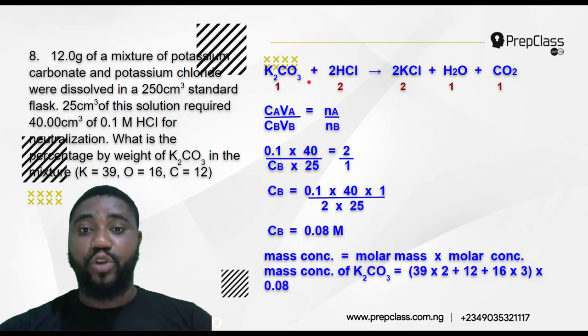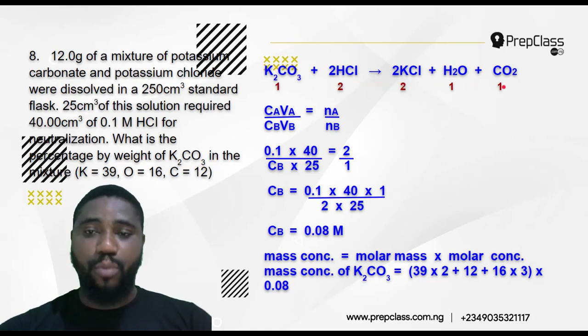So K2CO3 plus 2HCl will give you 2KCl plus H2O plus CO2. So from the equation of reaction, you can see that 1 mole of K2CO3 reacted with 2 moles of HCl to give you 2 moles of KCl plus 1 mole of H2O plus 1 mole of CO2. So the mole ratio of K2CO3 to HCl is 1:2.